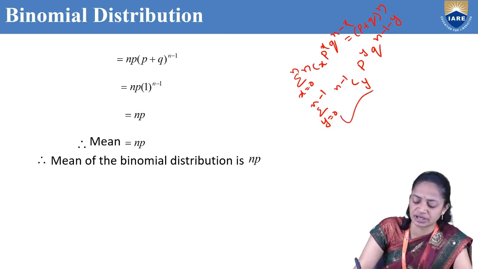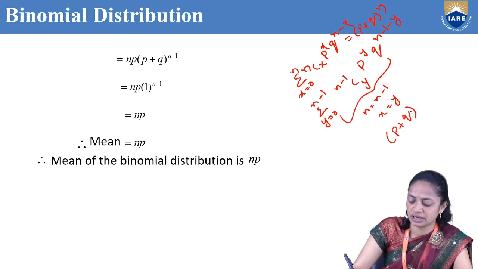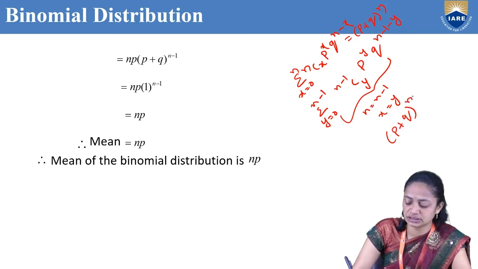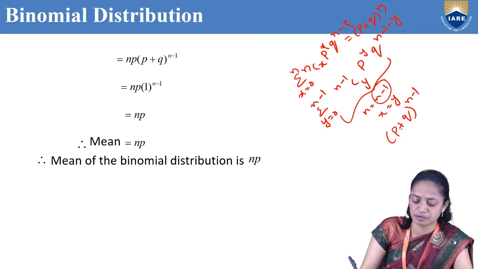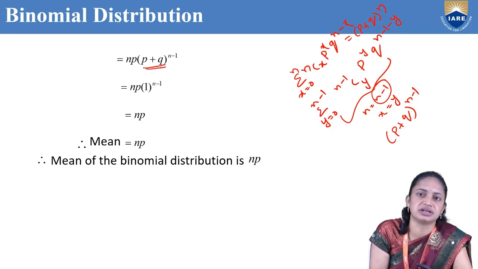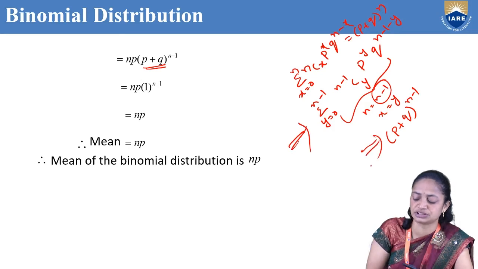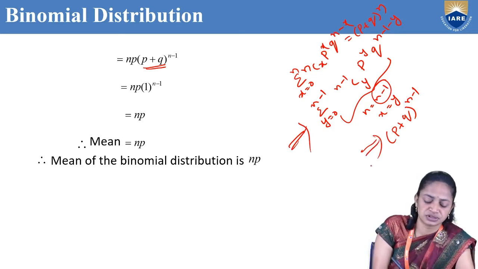So here n equal to n minus 1 and x equal to y, so from that p plus q whole power n, where the n value is n minus 1. So that's why p plus q whole power n minus 1. So np into p plus q whole power n minus 1.